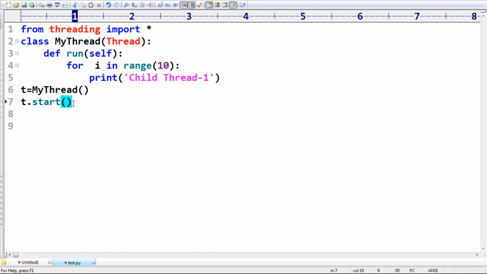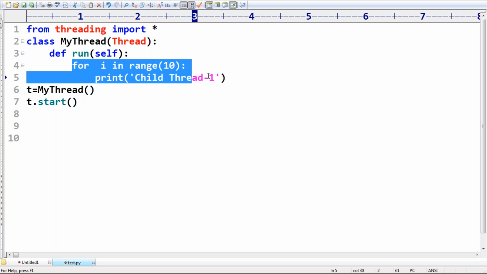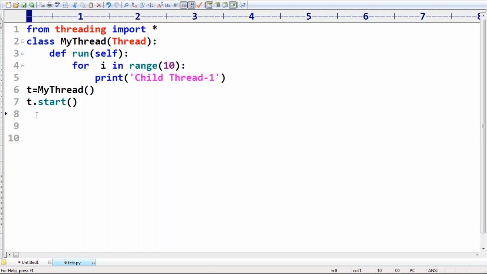Sir, after t.start(), how many threads are there? Two threads. The child thread is responsible for executing the run method. The main thread is responsible for executing the remaining code. For i in range of 10, sir. For i in range of 10. For the main thread I'm taking something like this. Main thread 1, something like I'm taking.